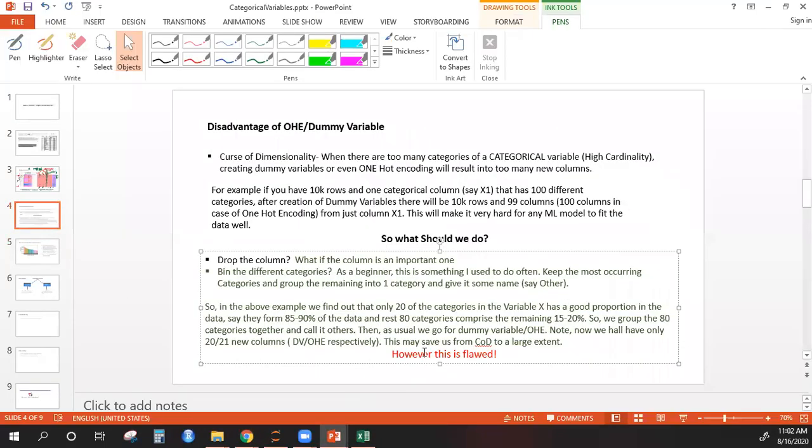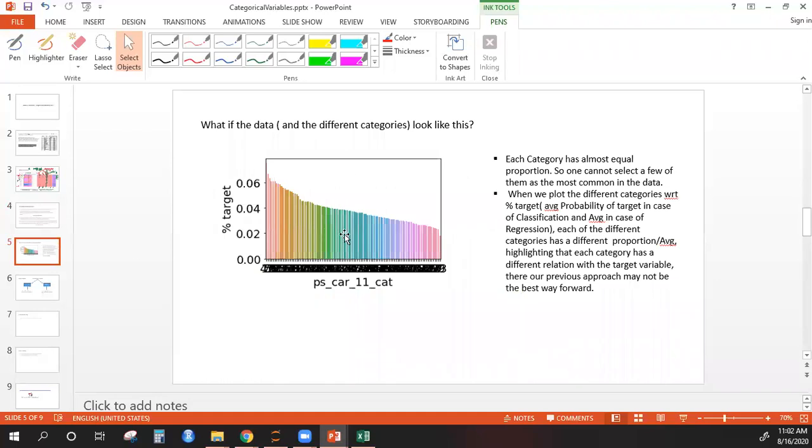The concept of grouping them together is flawed because the information with respect to the dependent variable is lost when you group them together. Okay, so I hope everybody understood why it is flawed.